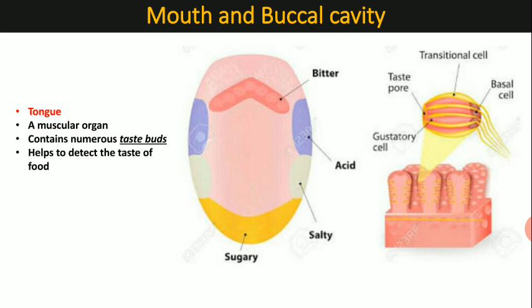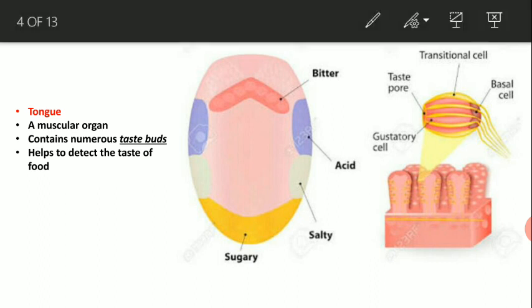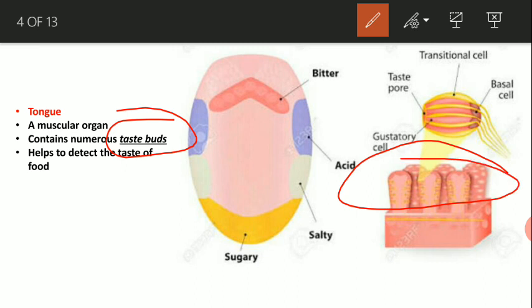Now tongue is a muscular organ present at the lower floor of the buccal cavity, and tongue is important for the tasting of the food. But why the tongue can taste the food? Because the tongue carries taste buds. Now if we see the tongue under the microscope, then we can see that there are several finger like projections, and inside the finger like projections there are several taste buds.